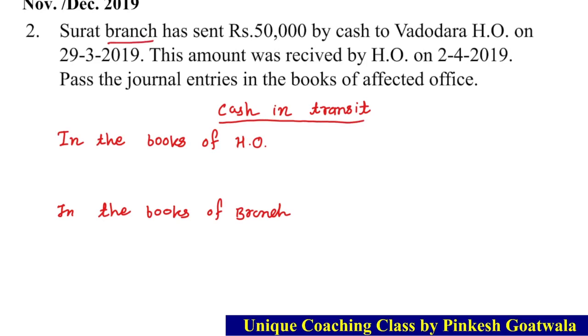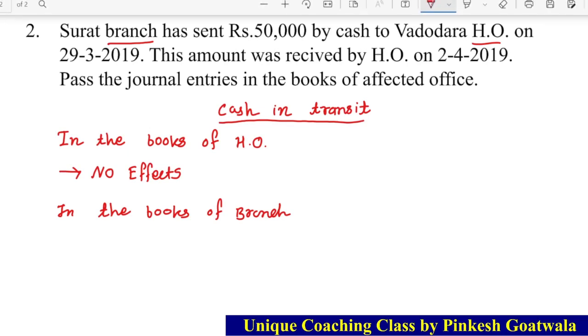Cash was sent by branch. Branch send કરે છે, head office તો receive કરતી જ નથી. It is not received by head office, so there is no effect in the books of head office. Head office ના books માં તો કોઈ effect નહીં આવશે. Only entry will be given in the books of branch. Branch ની books માં entry આવશે.